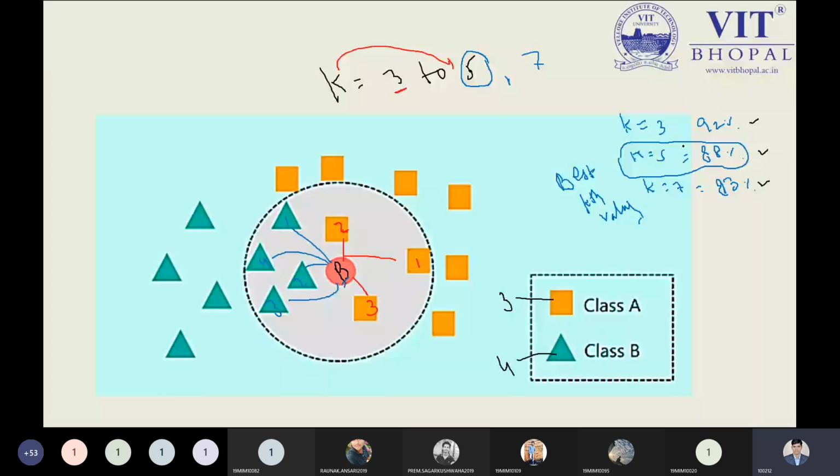So after solving this problem, I found the k value which provides the optimum solution, or the better solution, we can say. So from this point I can easily determine the k value, which will give the better accuracy compared to the other one. So that is your responsibility: how many values you are picking.